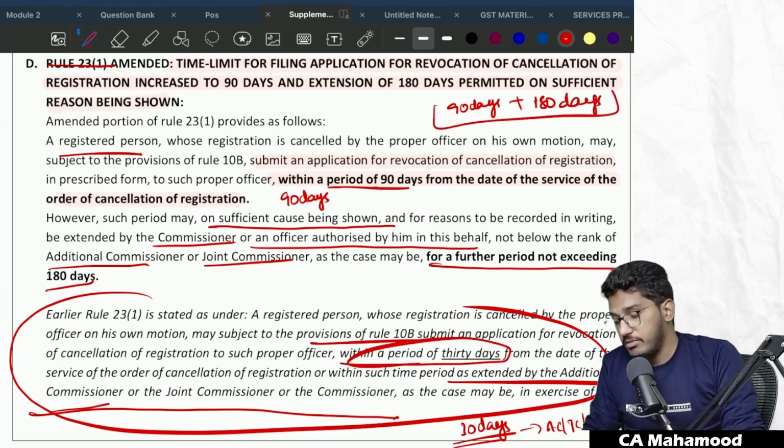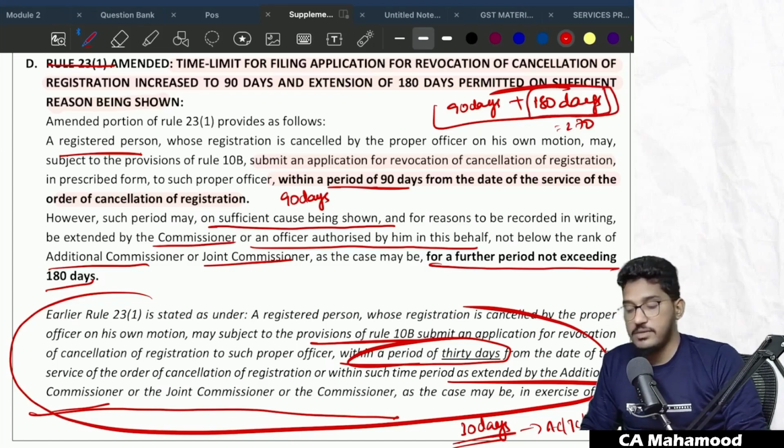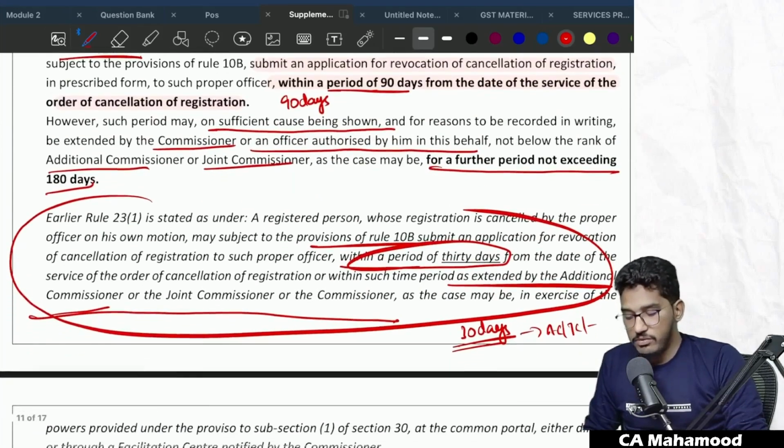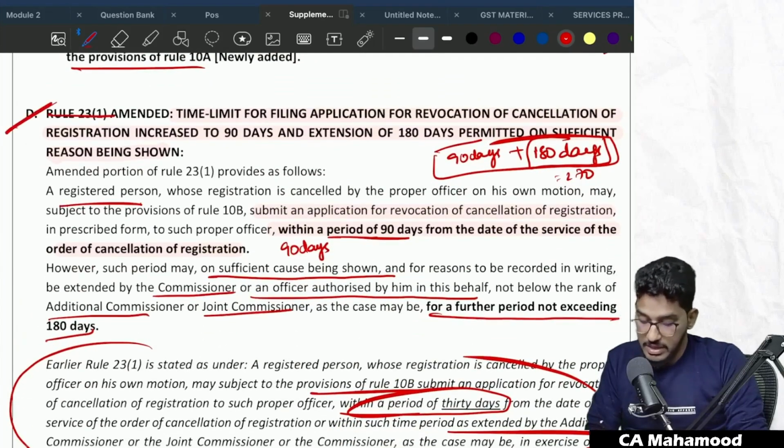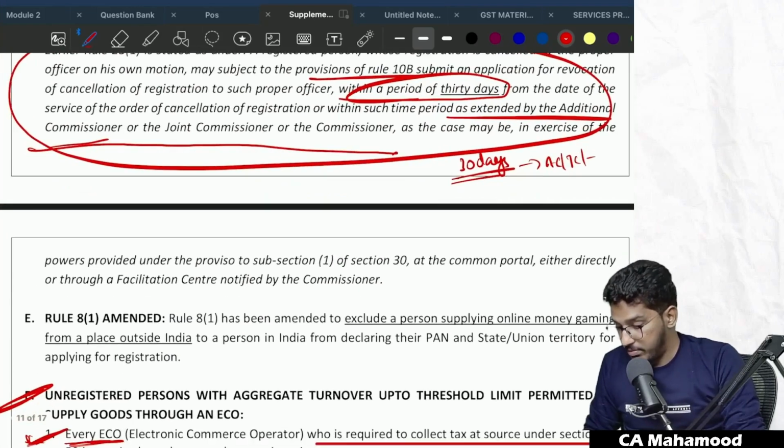That means total within 270 days, 90 days on your own. If you forgot it, and you have a valid reason to show the commissioner, you can make an appeal and the commissioner can extend the time limit by a further 180 days. Clear? So earlier it was 30, now they have increased it to 90 plus 180. Understood? This is the amended rule regarding the provision.